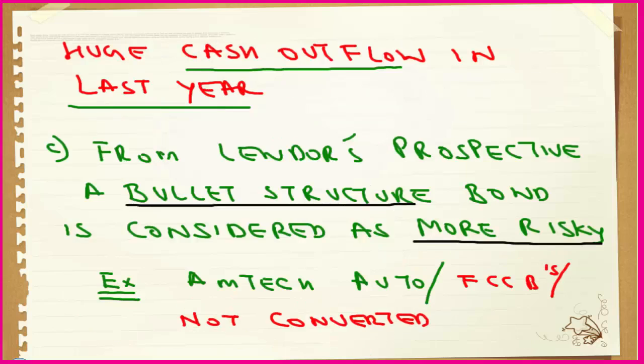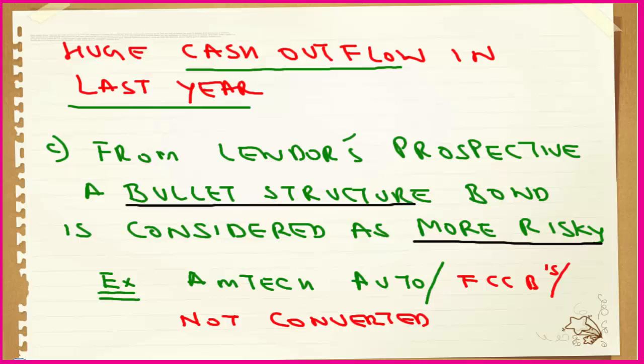From the lender's perspective, the bullet structure bond is considered more risky. Why more risky? I have written the example of MTech Auto. This company has issued FCCBs, foreign currency convertible bonds. These bonds have two options: either they can be converted into equity, or they can be directly repaid. So it depends upon the bondholder.